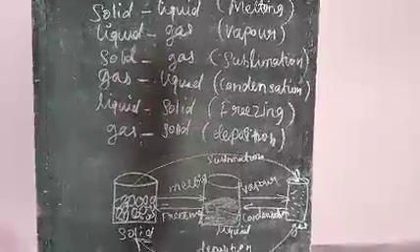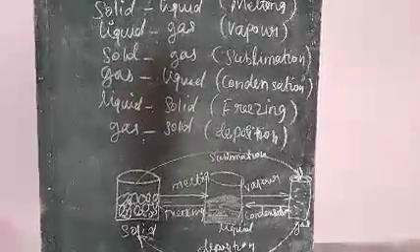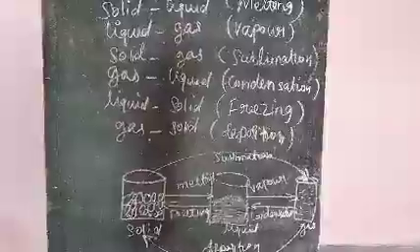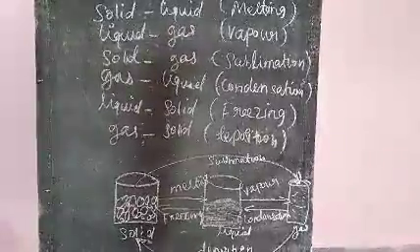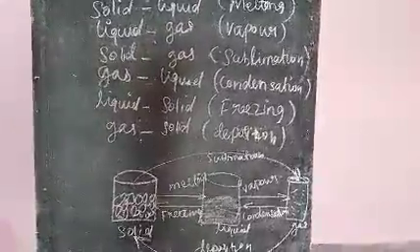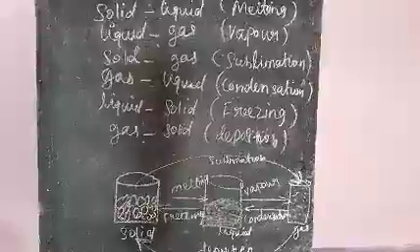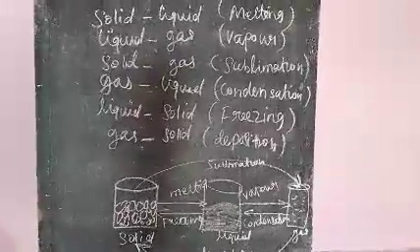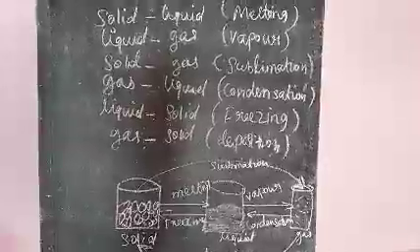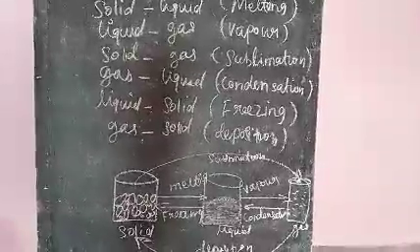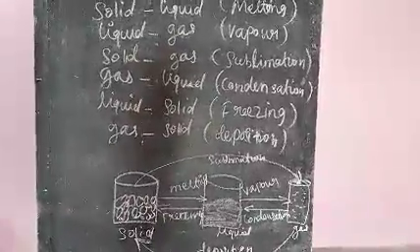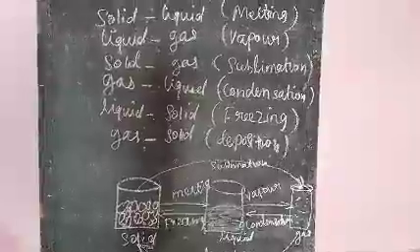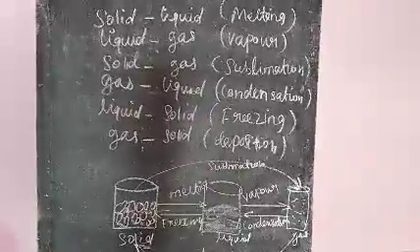Now cool the gas, it comes into liquid, that is condensation. Further decrease the heat, it becomes an ice cube. So gas converted into liquid is called condensation. Liquid converted into solid is called freezing. Solid converted into gas is sublimation.